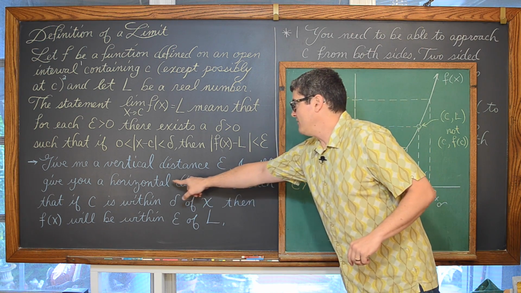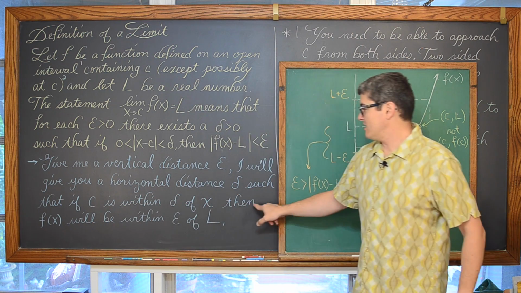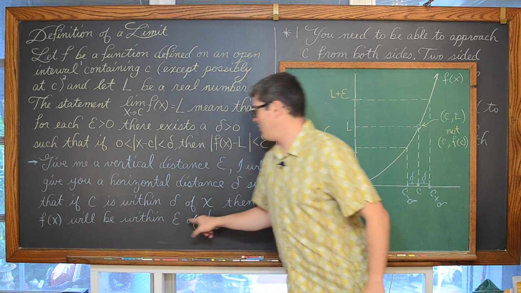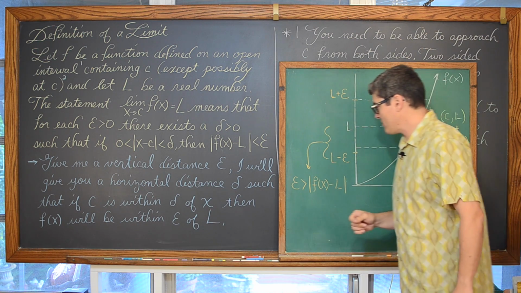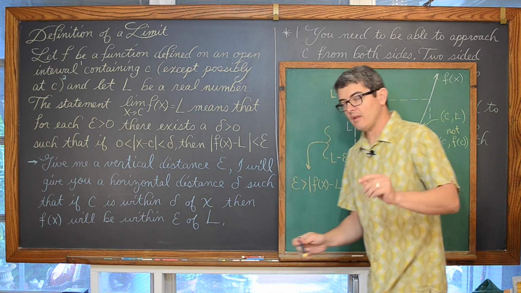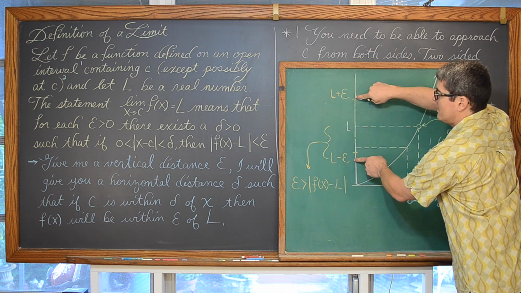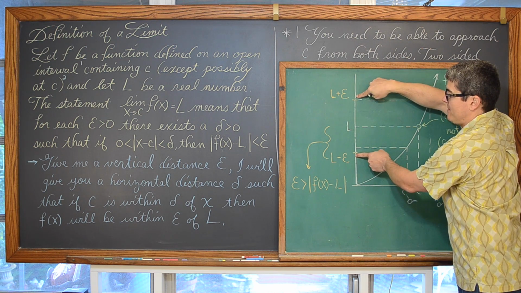Okay, so where was I? I'll give you a horizontal distance delta such that if C is within delta of x, then f of x will be within epsilon of the limit. So in other words, you give me an arbitrarily small distance of epsilon.